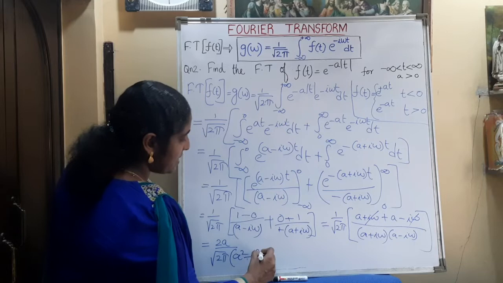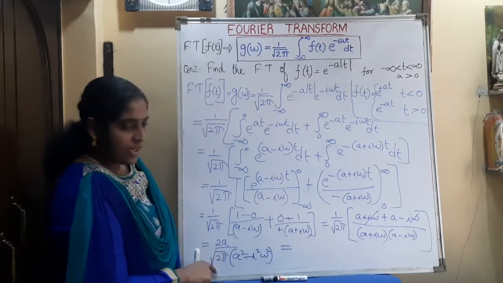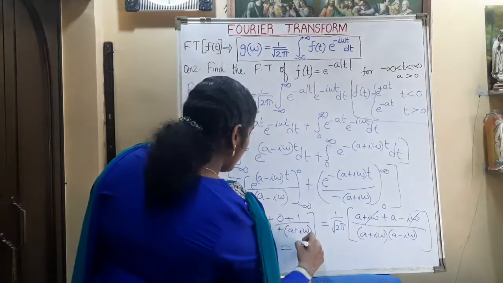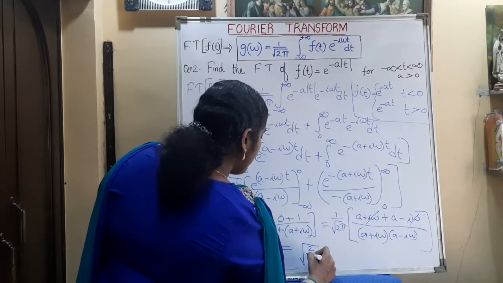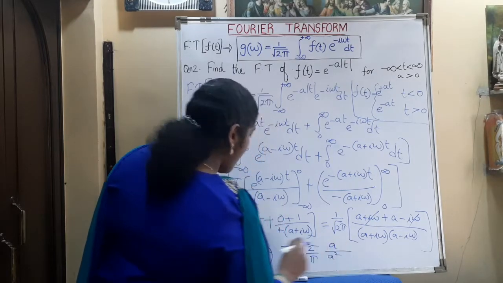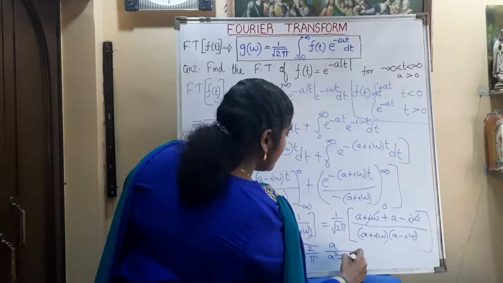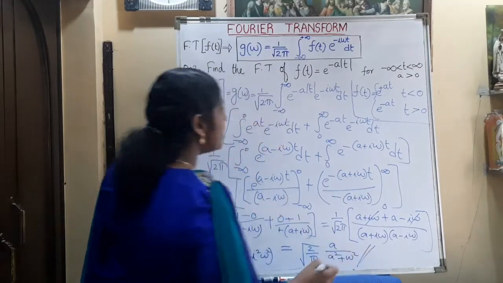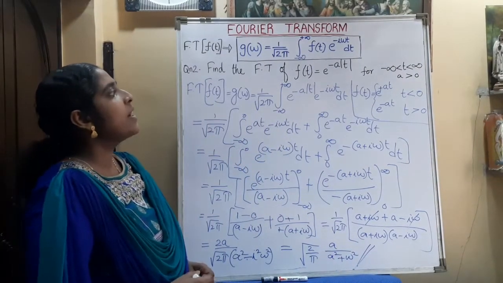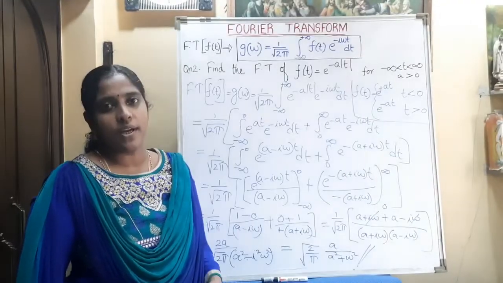So a square minus i square omega square, and the 2 over root 2 we can write as root of 2 by pi into a divided by a square. Since i square is minus 1, minus into minus gives plus, so a square plus omega square. So the Fourier transform of the given exponential function is root of 2 by pi into a by (a square plus omega square).